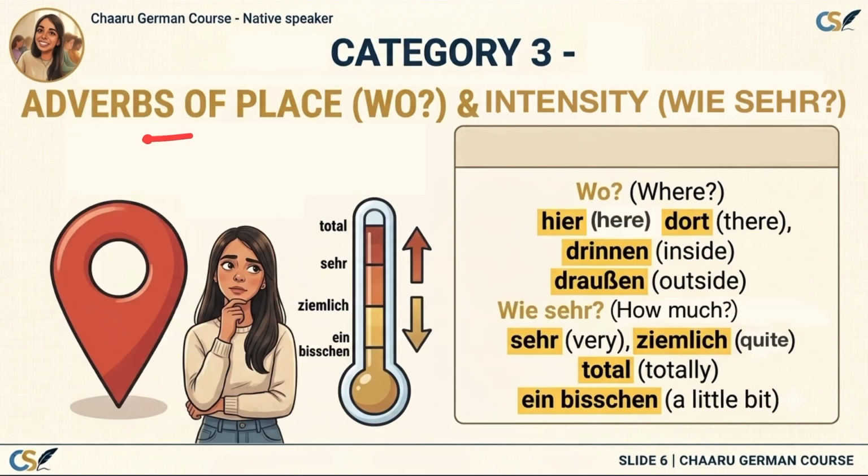Next, we have the adverbs of place. They answer the question where, wo. For example, hier, dort, drinnen, draußen. Then we have the adverbs of intensity. They answer the question how much. In German, wie sehr. Examples are sehr, ziemlich, total, ein bisschen. These words increase or decrease the strength of what you are saying. For example, sehr schnell, very fast, ein bisschen müde, a little tired.